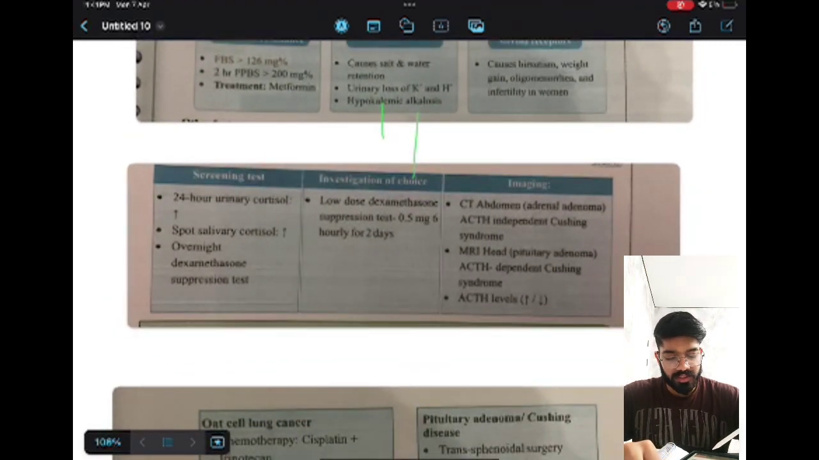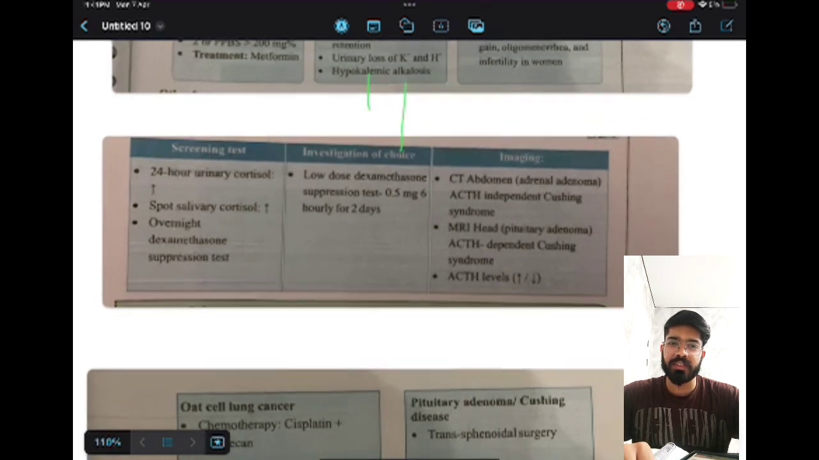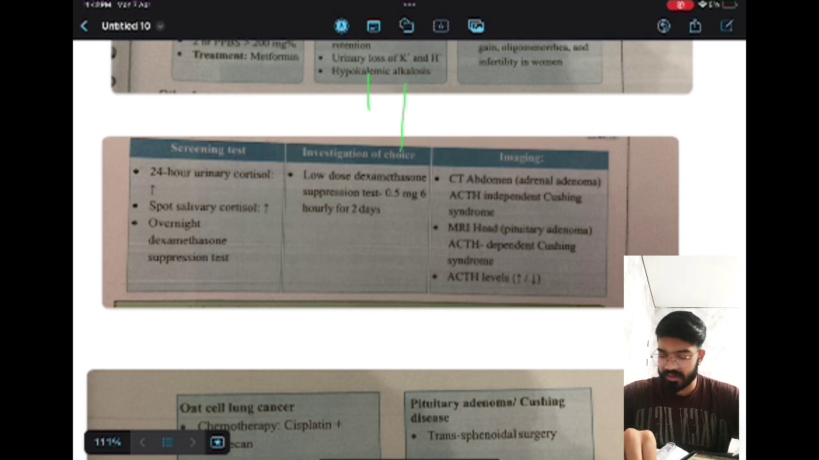So what is the reason for the dexamethasone suppression test? When dexamethasone is given, if there is an increase in the cortisol level, it will generally decrease. But in factors like carcinoid tumor of the lungs, the cortisol level will not decrease after the prescription of dexamethasone. So the investigation of choice will be the low dose dexamethasone suppression test, 0.5 milligram every 6 hours for 2 days.